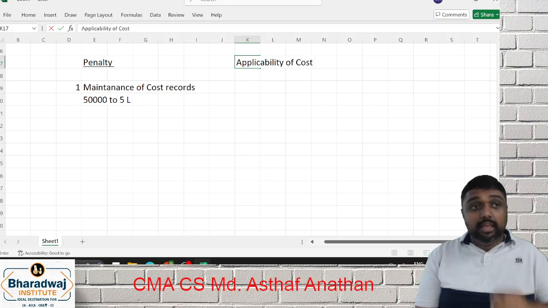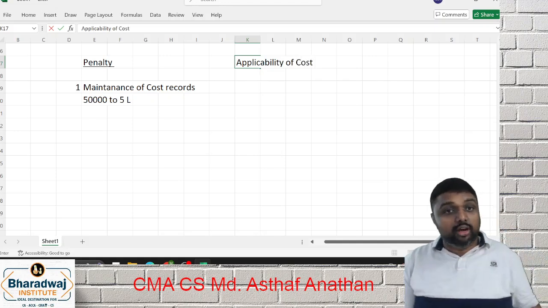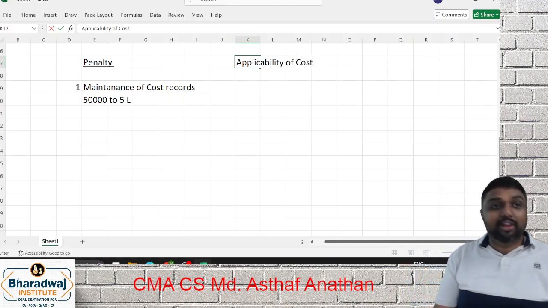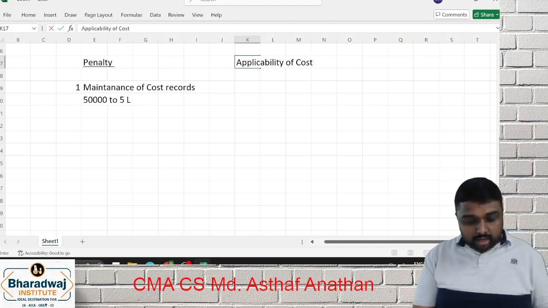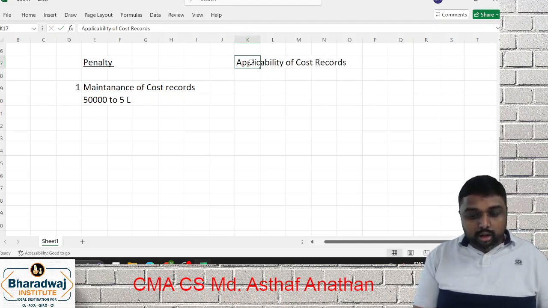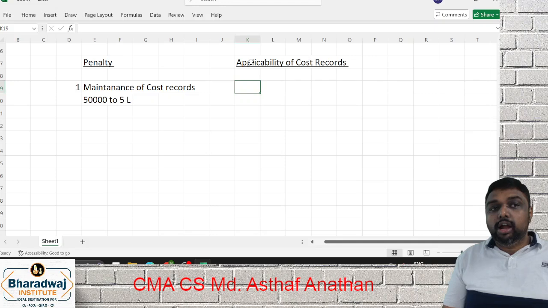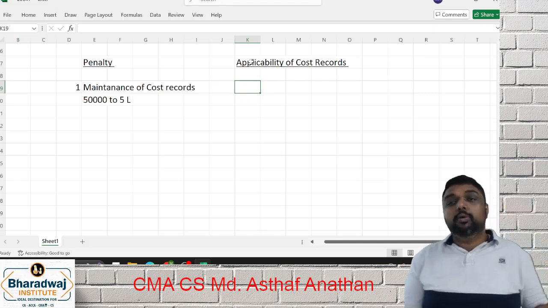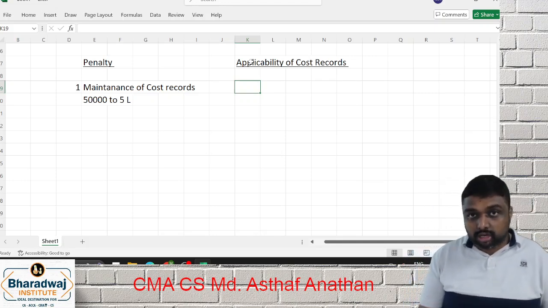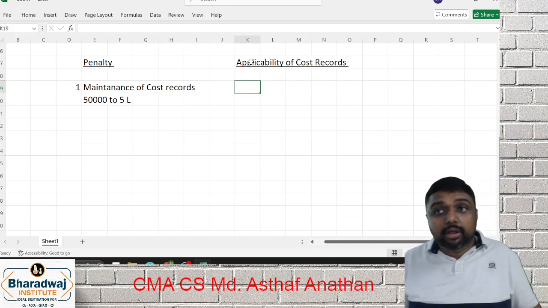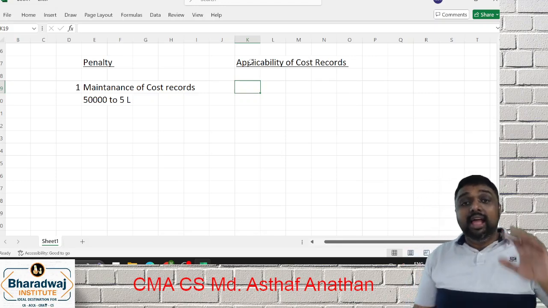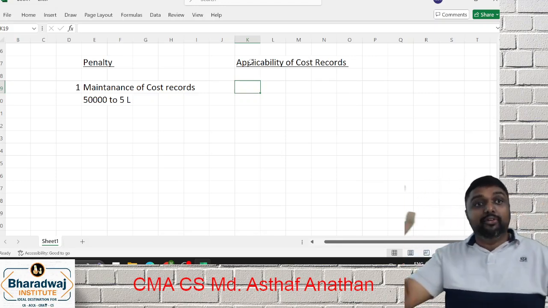applicability of. See, if you want to apply first cost audit, first the company must have the books of records. The first provision comes: applicability of what? Cost records. What does the provision tell about applicability of cost records? Very, very clear. Applicability of cost records tells that either a domestic company or a foreign company.